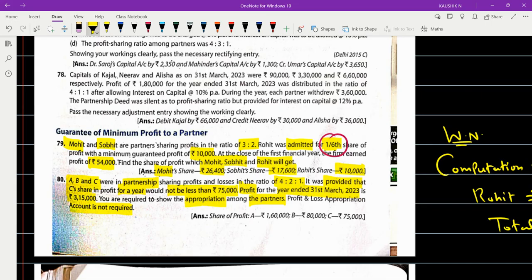Now tell me, who is the guaranteed partner in this case? C. Okay, how much is the guaranteed amount in this case? Rupees 75,000. Okay. Now, what is the profit that you have earned? This 3,15,000 you have to divide among A, B, C in what ratio? Perfect. If you do this calculation, only then you'll come to know whether for partner C there is any shortage or not. Correct?